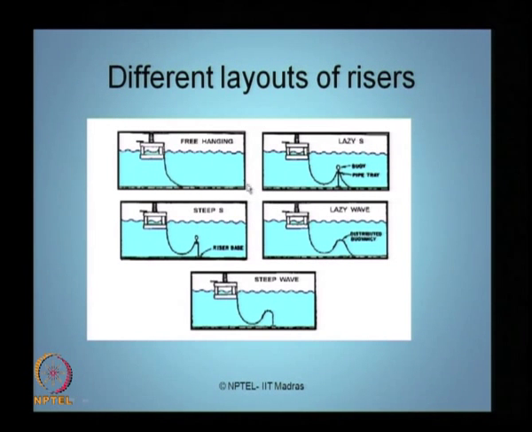I can also have what is called a steep S layout, where I use the same methodology, then hold it down to the riser base. I can also use what we call a lazy wave form, which is attained by distributed buoyancy, or I can have what is called a steep wave form of these risers. So, the pictures you see here are different types of riser layouts which have been used in the literature.